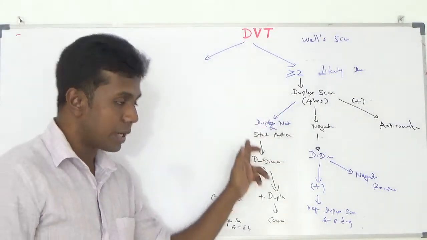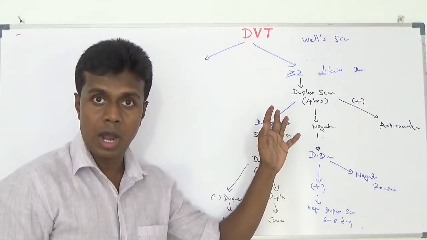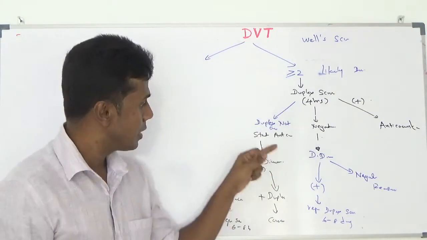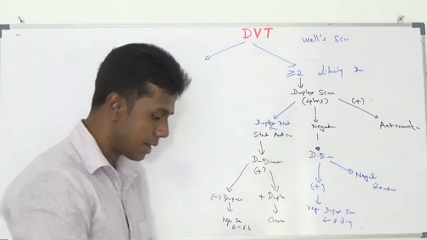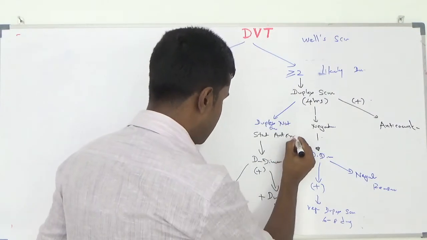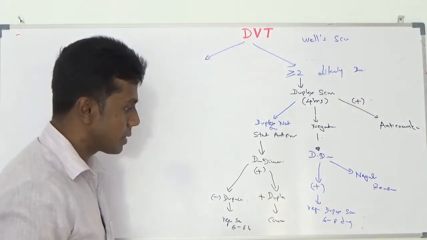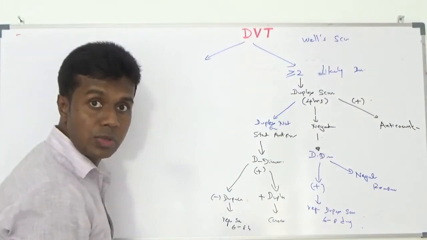Then, if duplex is not available, your patient has a high risk of having DVT. So you have to start anticoagulation then and there. Then you have to do D-dimer. If D-dimer is positive, you have to continue the anticoagulation.